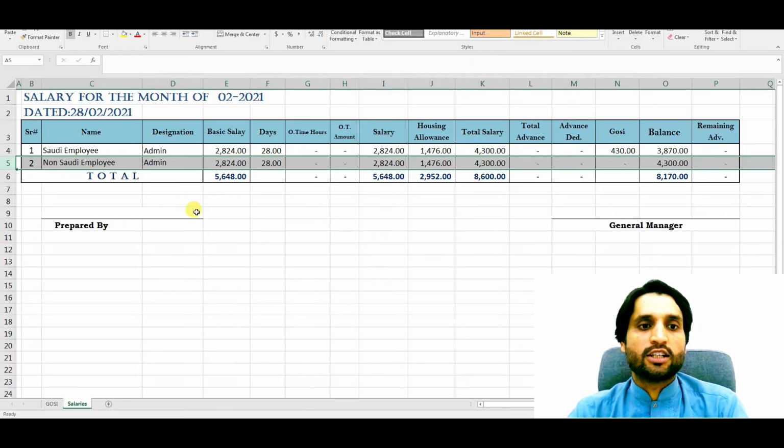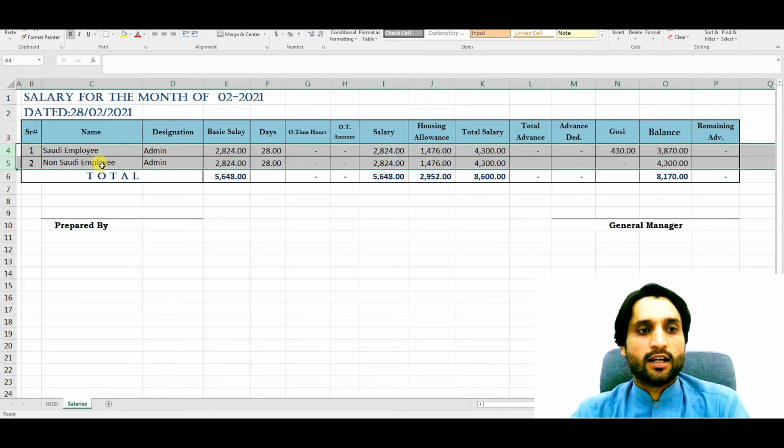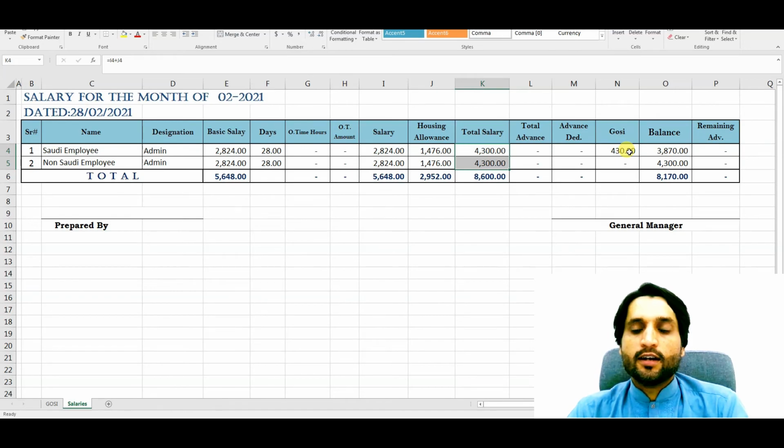Here we have a sheet. We have two employees here, one Saudi employee and one non-Saudi employee. Both have the same designation, same basic salary, same working days, and the same housing allowance, so the total salary including housing is the same. Now for the Saudi employee there is a 10% deduction, as I told you earlier that the employee has to contribute 10% to GOSI.